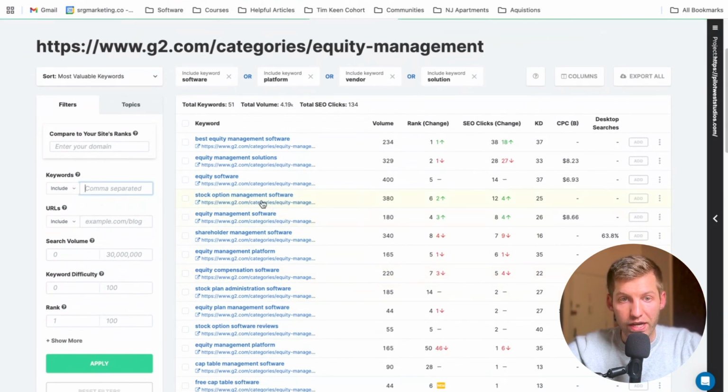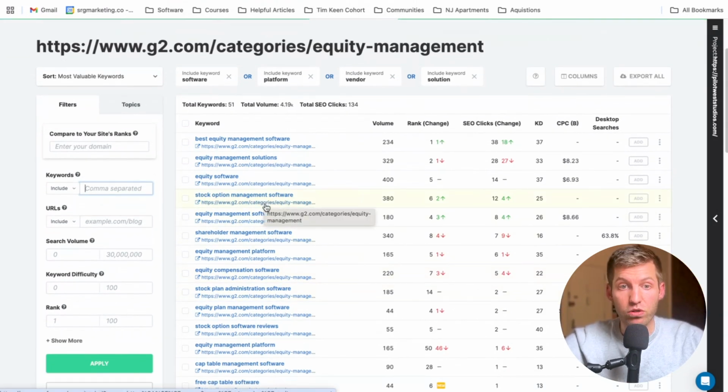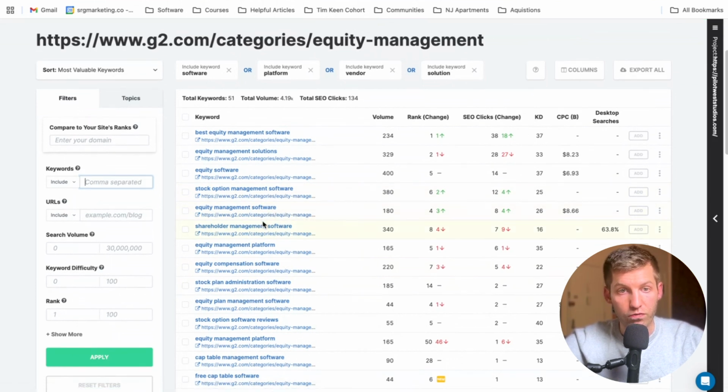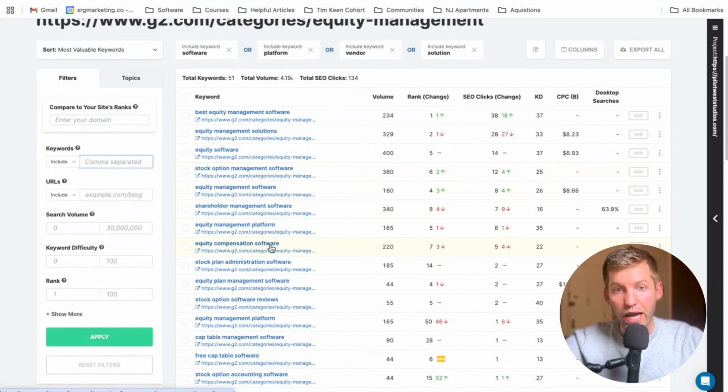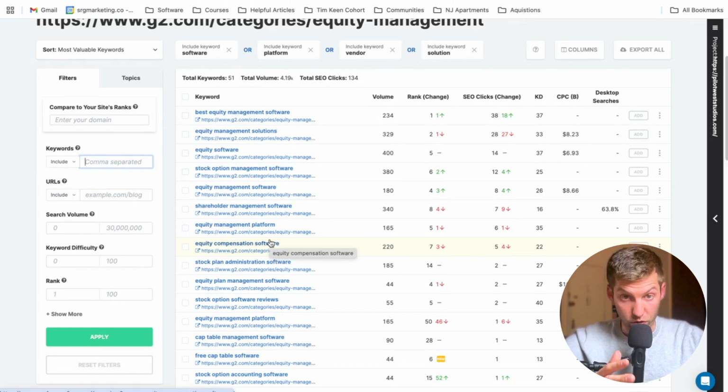The other thing to look for, again, is to really make sure that these keywords align with your brand. So for the Diligent Equity example, best equity management software, great keyword. Stock option management software, also a great keyword. Equity compensation software, not really what Diligent Equity does, so I wouldn't want to show up on that keyword. So really looking at these keywords and making sure they are extremely relevant to your business is where you're going to get the best bang for your buck.